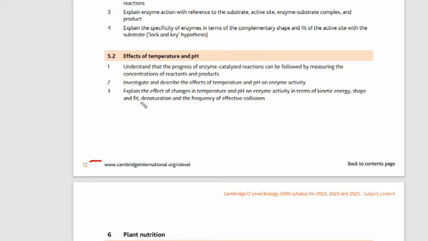The first thing that we need to understand in this content is what is the activation energy. The activation energy is the energy that is required to start a reaction, or we can say the minimum amount of energy that is required to start a reaction. For example, if a person is standing over here and has to reach this point, it will take a lot of time to reach this goal.